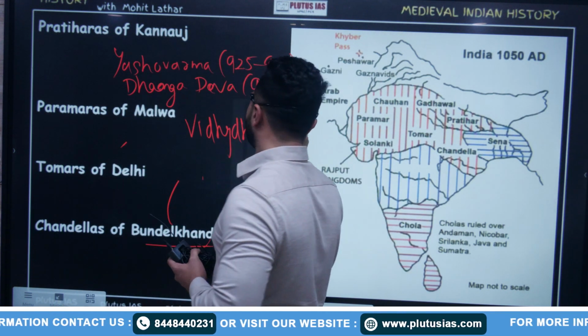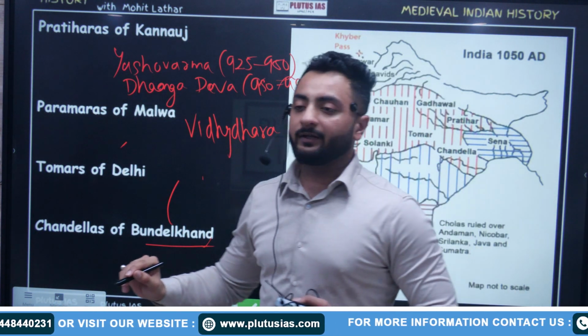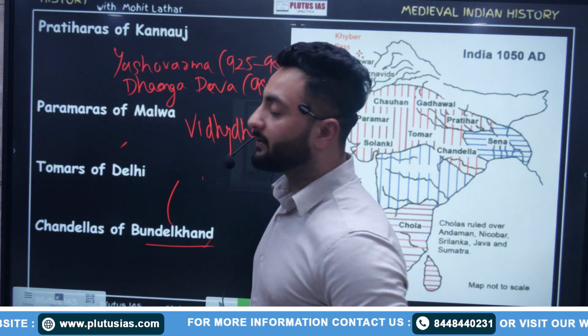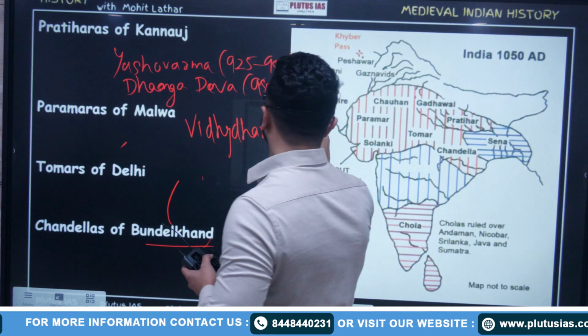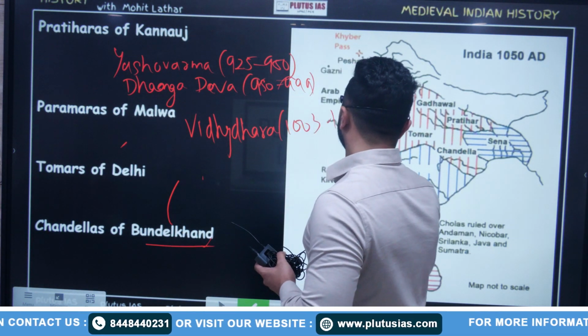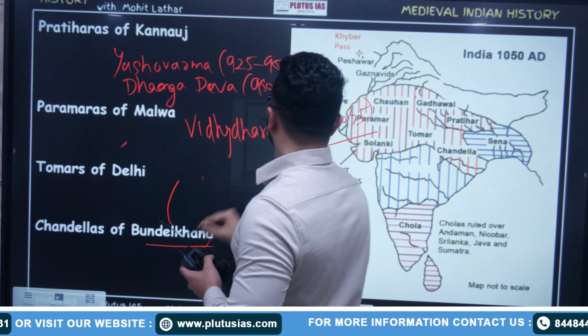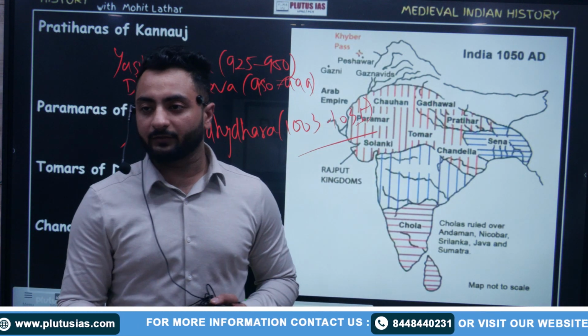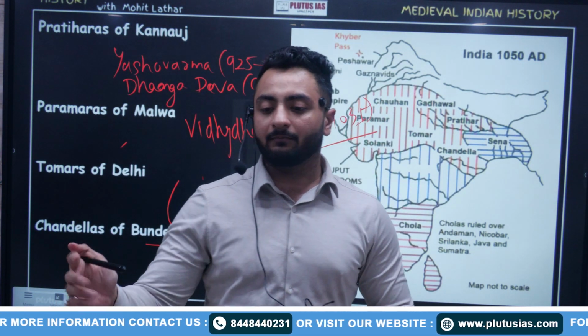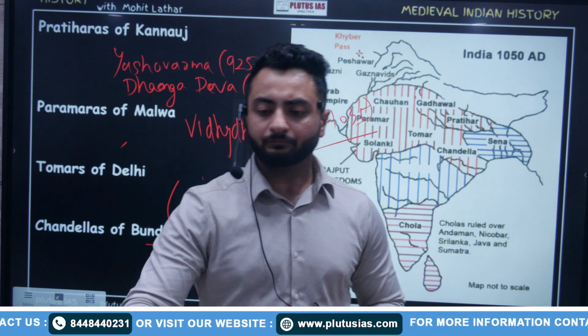Vidyadhar, time period 1003 to 1035. These were the key rulers of this dynasty. Fine. Now write some important features.